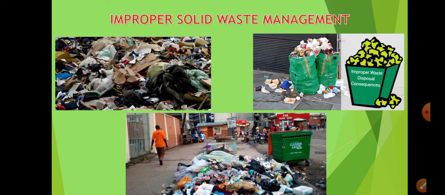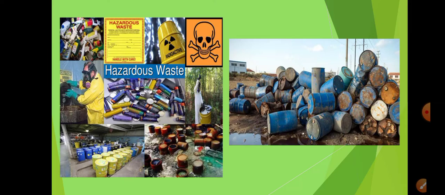It is not just causing pollution of the land, but it is also leading to some accidents, major accidents as well. In the first picture that you can see here, all the different types of waste are being dumped together. This is not the proper way of segregating and dumping the waste, as we had discussed earlier also, that proper waste management is not done, because of which we have to face a lot of issues. So that is about improper solid waste management.